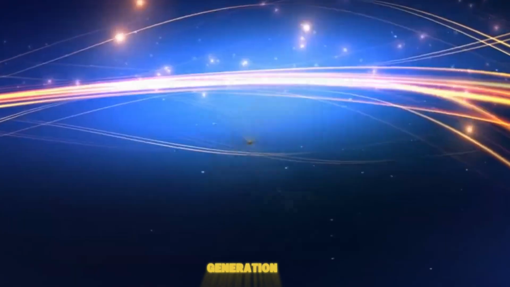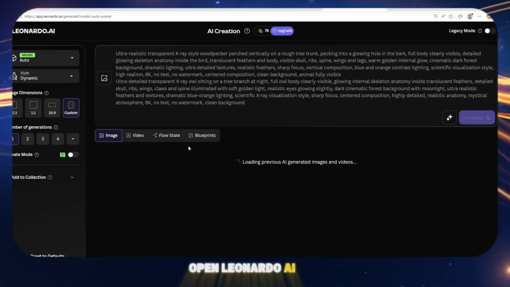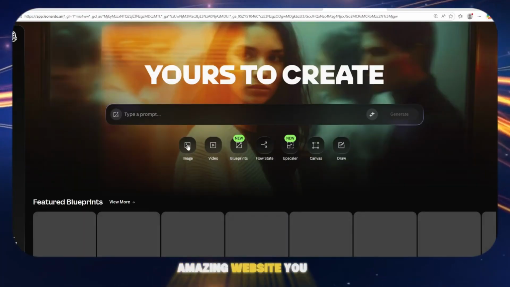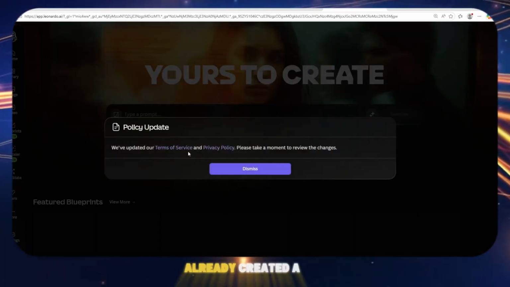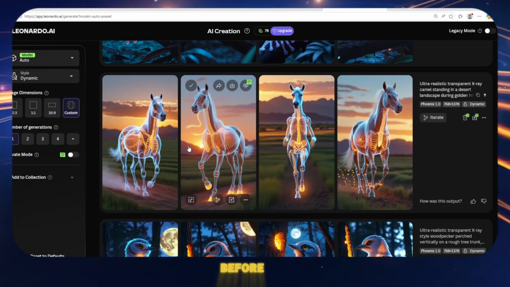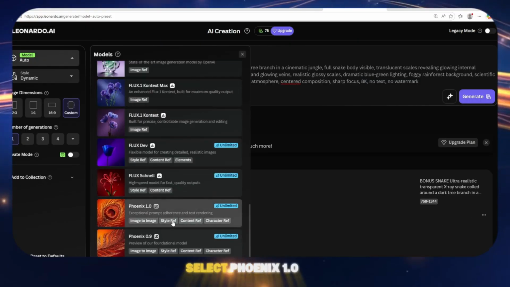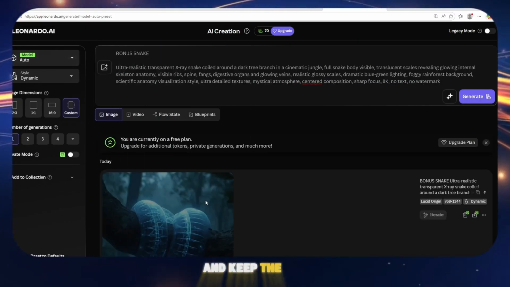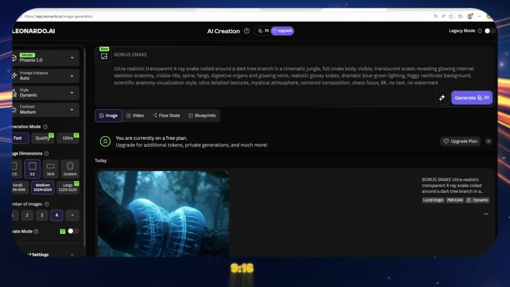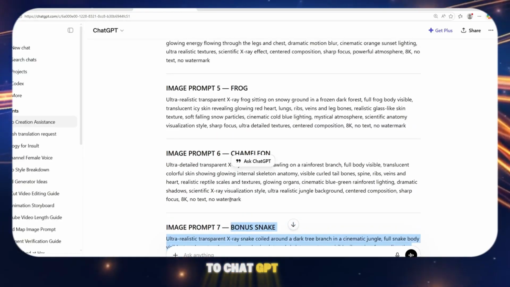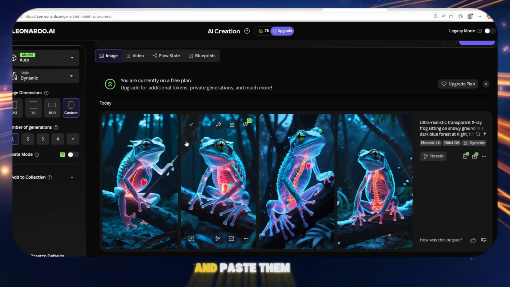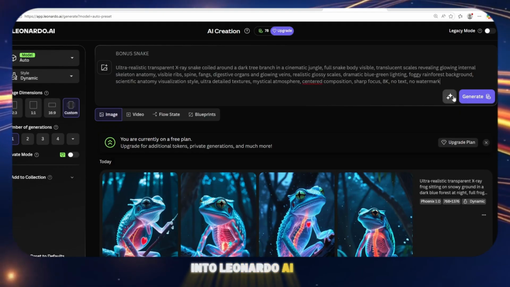For free image generation, open Leonardo AI. It's a really amazing website. You can see I already created a few test images before. After opening Leonardo AI, make sure to select Phoenix 1.0 and keep the size ratio at 9:16. Then go back to ChatGPT, copy the prompts one by one, and paste them into Leonardo AI.